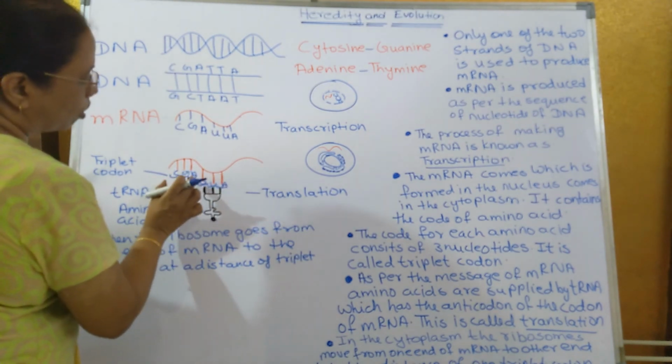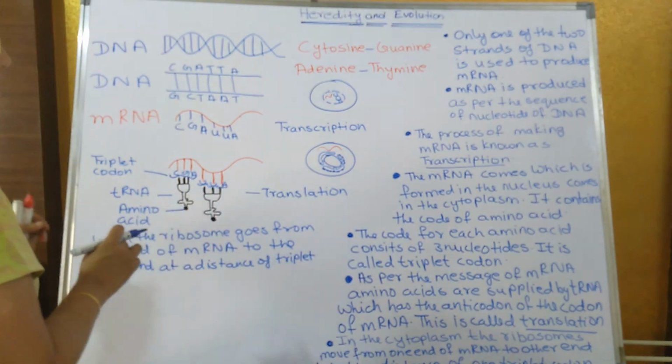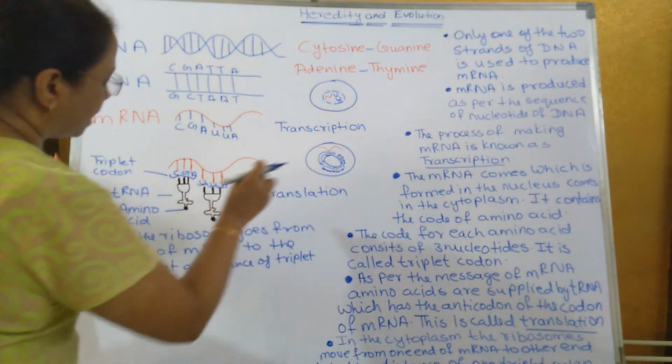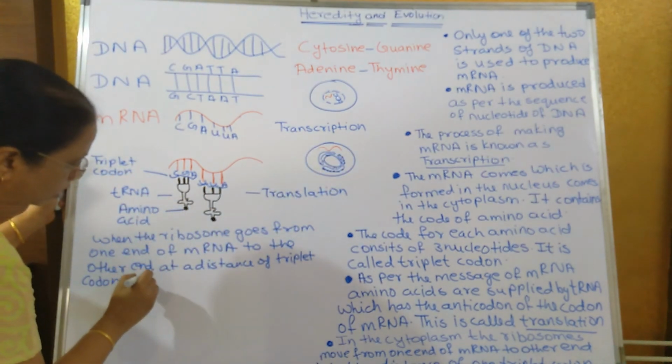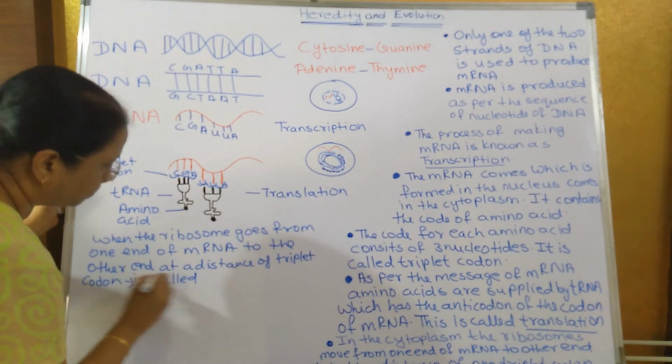One triplet codon forms an amino acid, then the next triplet codon forms another amino acid. Now going from one end to the other end of mRNA is known as what? It is called translocation.